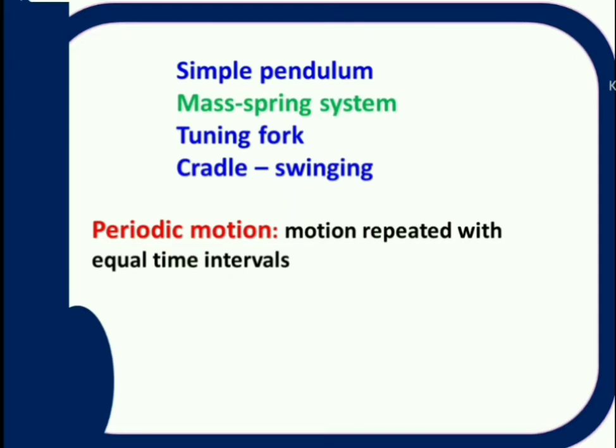Next one, how is this oscillatory motion described? Oscillatory motion is characterized with time period. That means after some time interval, the body motion is repeated, that is called time period. If any motion is repeated after a particular time interval, then that type of motion is called periodic motion. Periodic motion means the body should repeat its motion after a particular time interval. Now oscillatory motion is a periodic motion.